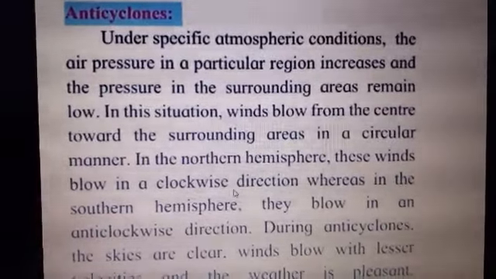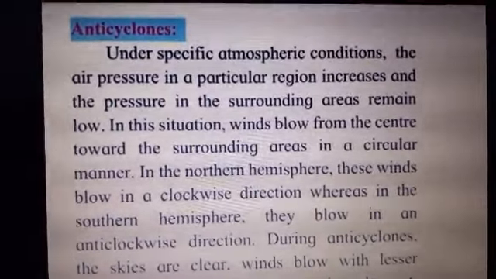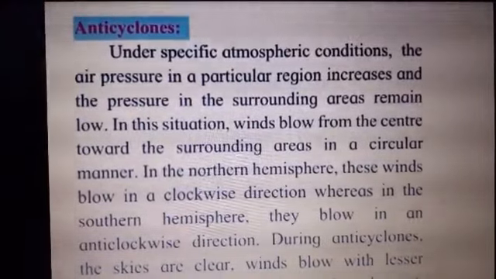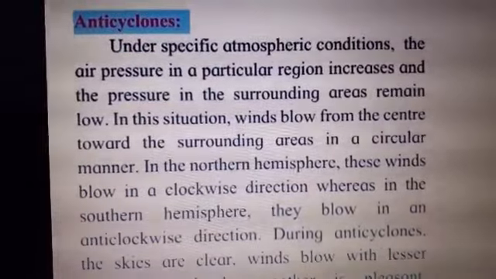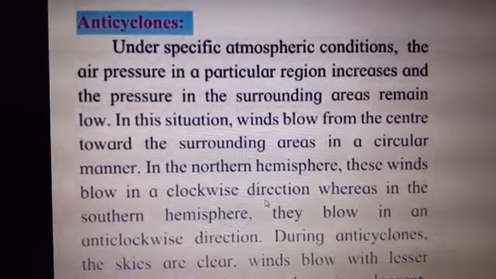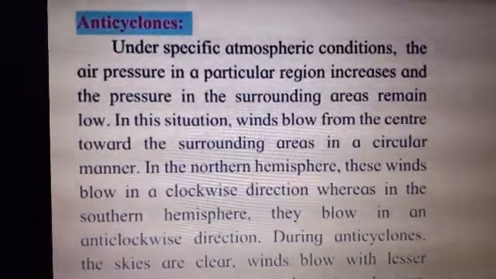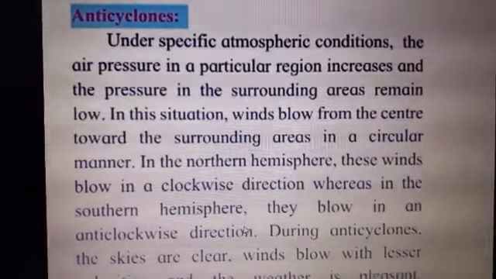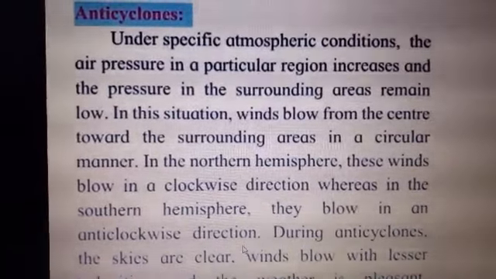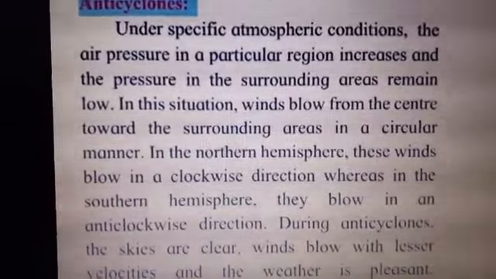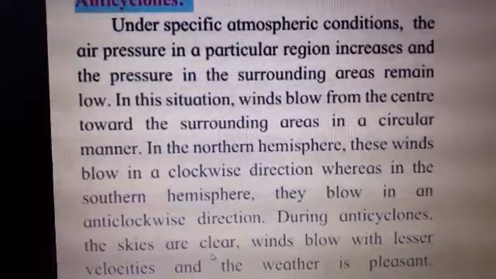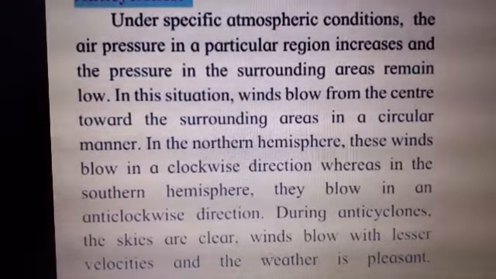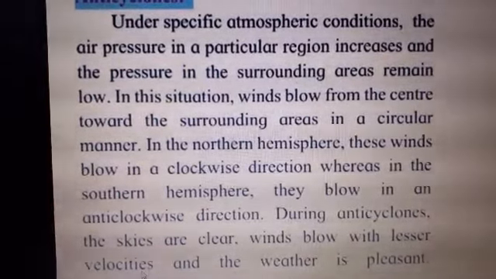Whereas cyclones, we have seen, in the northern hemisphere blow in the anti-clockwise direction, and anticyclones, winds in the northern hemisphere, they blow in a clockwise direction, whereas in the southern hemisphere they blow in an anti-clockwise direction. Ulta, that is vice versa children. During anticyclones the skies are clear. Why is it clear? Because winds blow with lesser velocities.